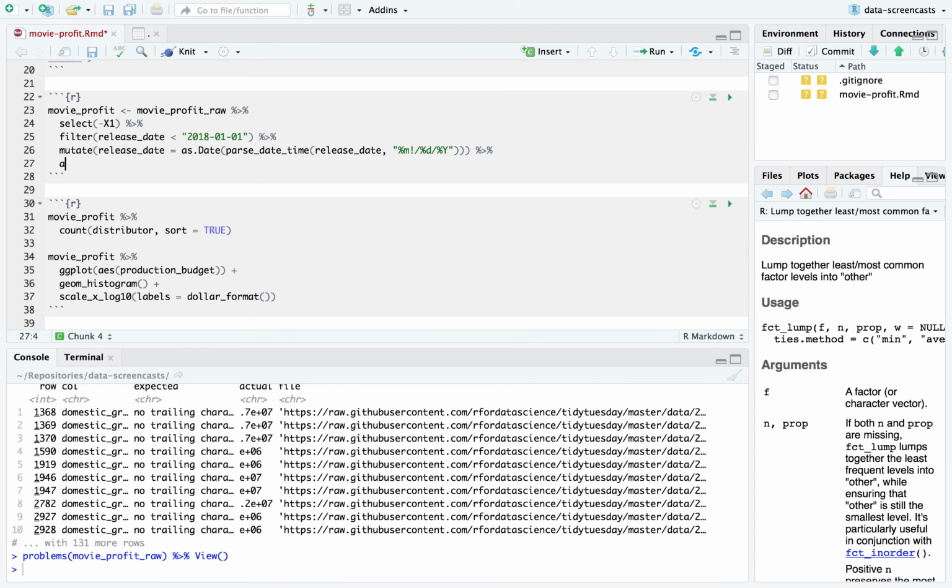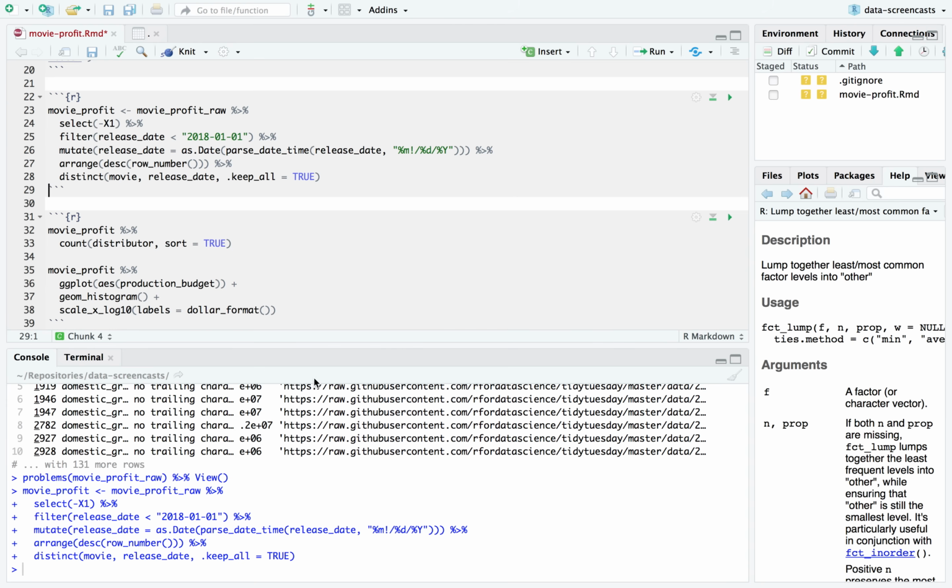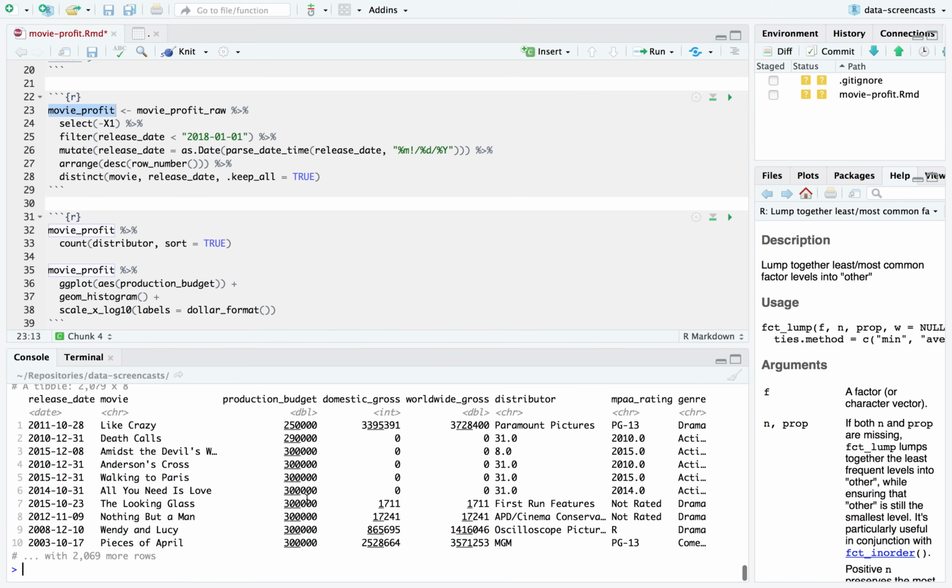I'm going to reverse these. I'm going to arrange in descending row number, which is a way of reversing the order of my rows, and then distinct every combination of movie, that's the title, and release date, with keep all equals true. So I'm keeping the last version of each, because I'm first sorting in descending order, and then keeping the first one.